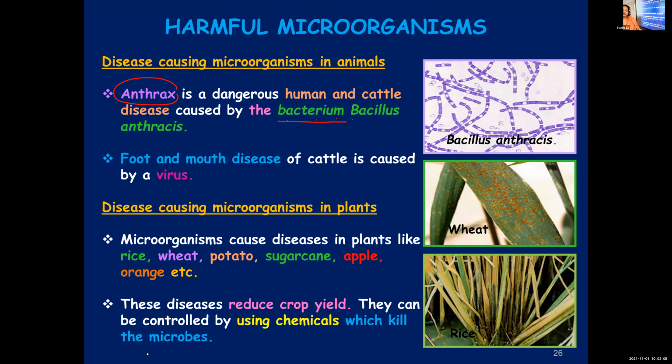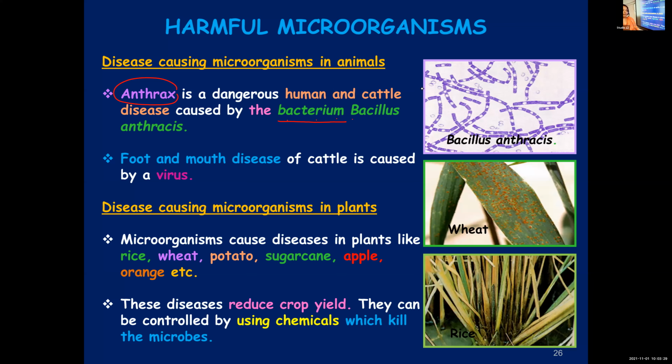So we had already learned that as far as possible, we should go for organic farming, but limited use. At times, we need to carry out limited use of these chemicals in order to protect the crops. But when it is excess, then it can be very dangerous. Limited use, okay, when there are no other alternatives available.